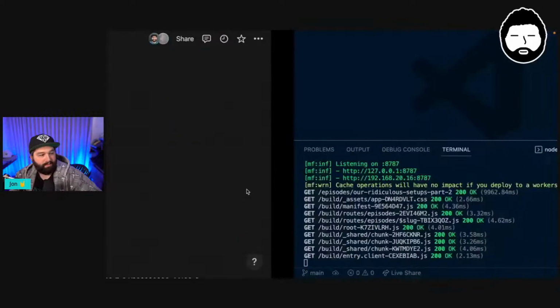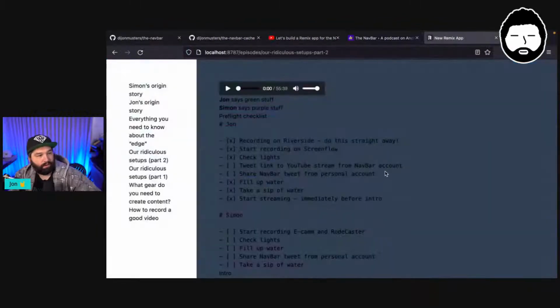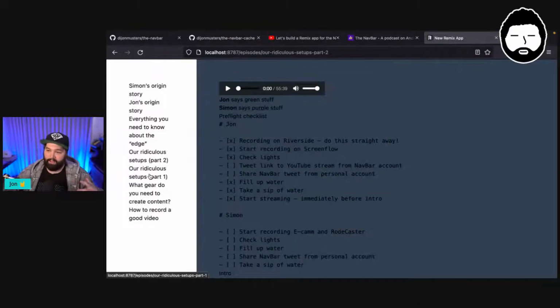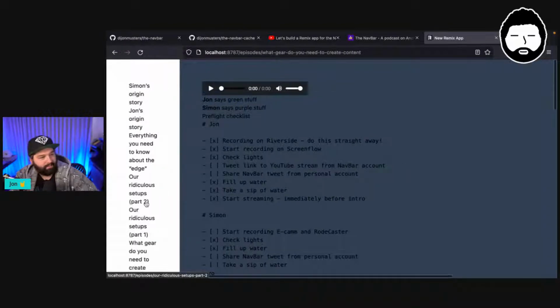So in the first couple of streams, we started building this Remix application. We have a list of all of our episodes on the left, and that's been pulled in from the Notion API. We pull in this data, and then if we click on one of these episodes, it takes a really long time to load. Eventually we will see that the content is swapped out on the page, maybe. I wonder if I actually clicked. Maybe I didn't click. No, I did click. Okay, that's just how long it takes.